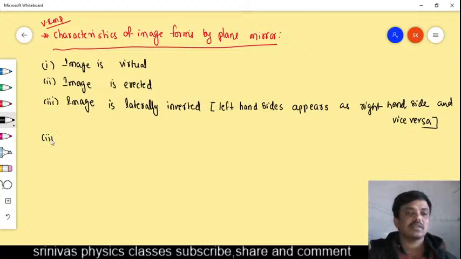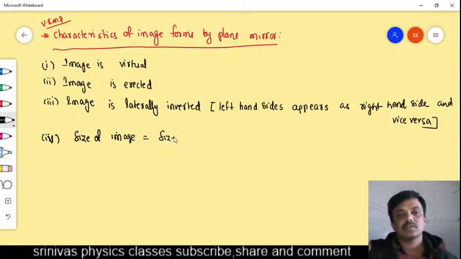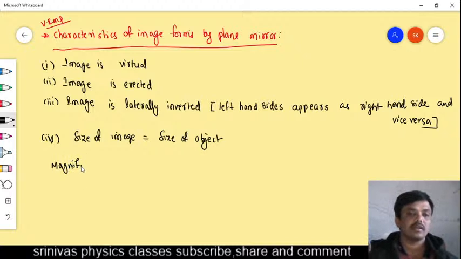What about the size of image? Size of image is equal to size of object. Do you know what is magnification? Magnification, or magnifying power: what is magnification?